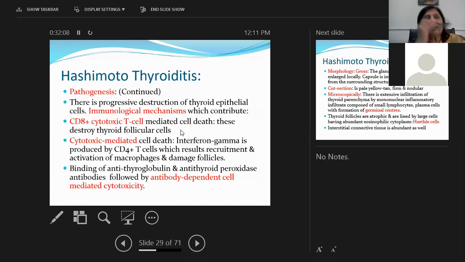Number 1, CD8 lymphocytes destroy the thyroid follicular cell on their own. Number 2, CD4 cells produce gamma interferon, which will recruit macrophages, and activated macrophages will destroy the thyroid follicular cell. And number 3, antigen-antibody reaction, because of the autoantibodies, they bind to the antigens and destroy the thyroid follicular cell. When thyroid follicular cells are destroyed, obviously T3 and T4 are not going to be produced, and the patient is going to go into hypothyroidism.